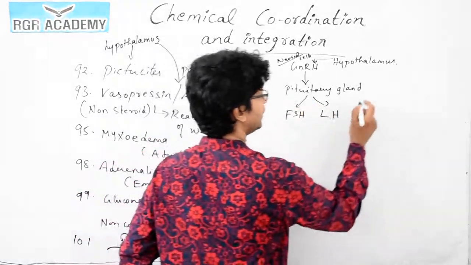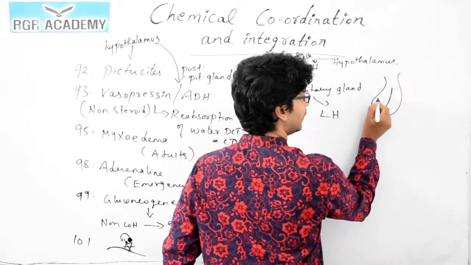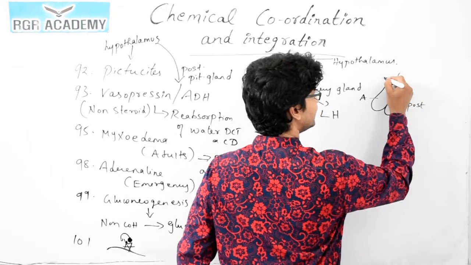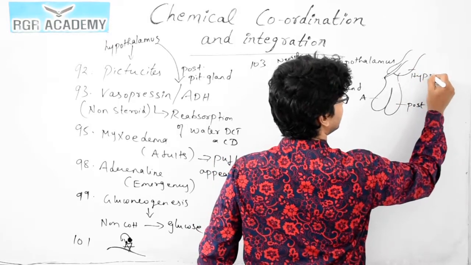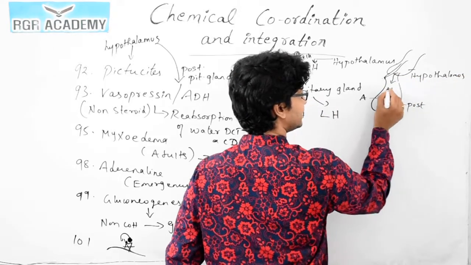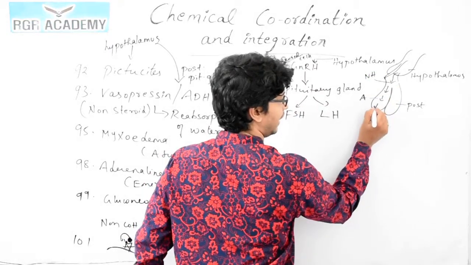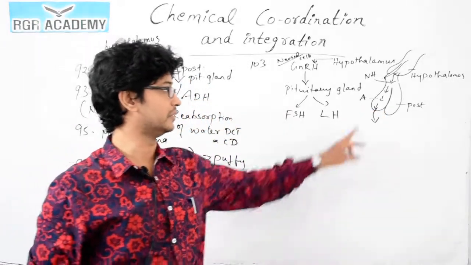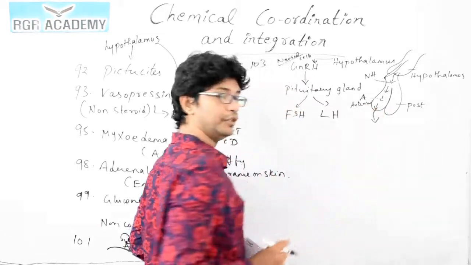If you study the structure of the pituitary gland, you could see the anterior part and the posterior part of the pituitary gland, attached with a stalk-like structure to the hypothalamus. So what happens now? The GnRH is produced, and these neural cells pass it to the anterior part of the pituitary gland, and then it starts performing its function. So this occurs by the anterior part. A is actually the anterior part of the pituitary gland.